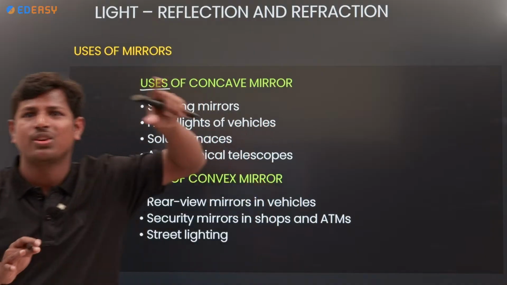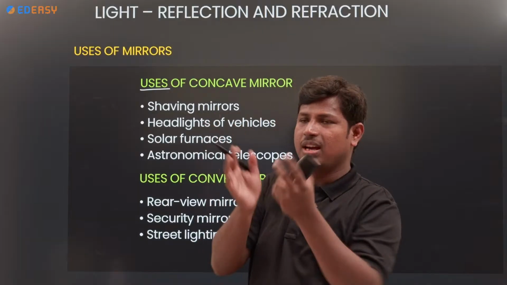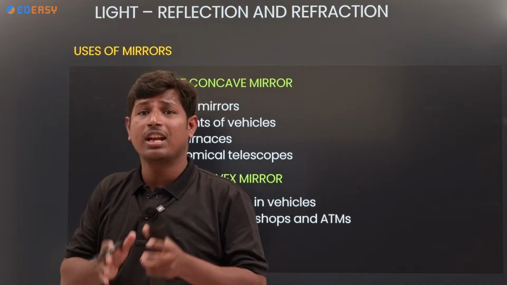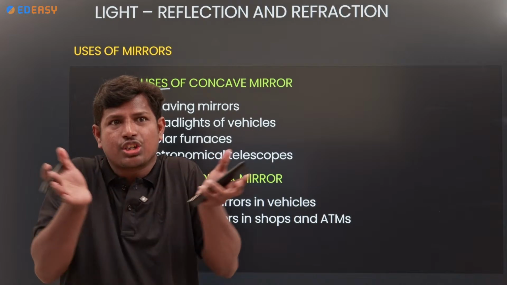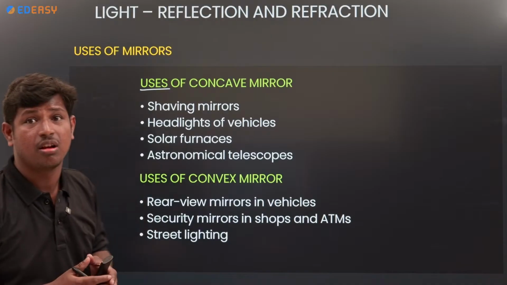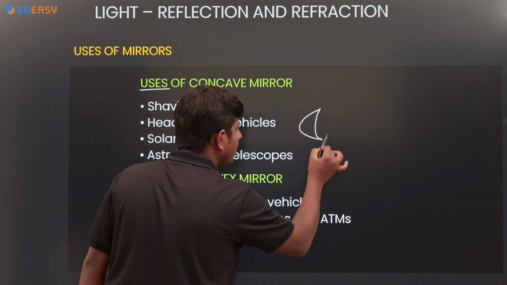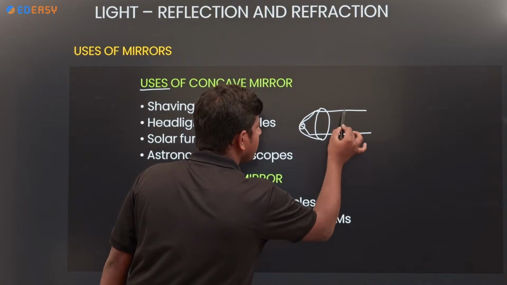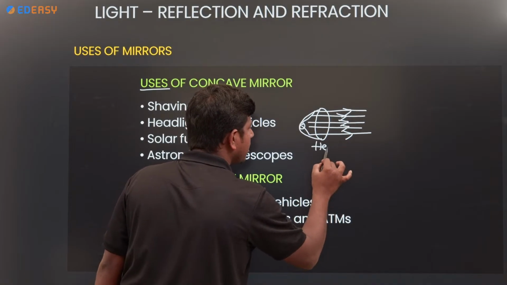Okay. So, what are the uses of concave mirror? Concave mirror we will use for shaving mirrors. If you want to shave a beard, what type of mirror? Plain mirror we will use? Concave mirror we will use. Why? Because it enlarges the face. And where we will use headlights of vehicles. Which type of mirror? Concave mirrors only we will use in headlights.